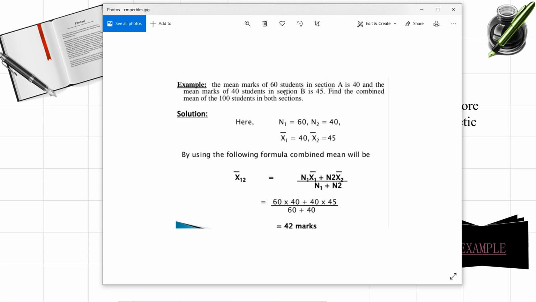Sometimes they may also ask for the mean, but here the data is given related to the combined mean, so we are supposed to find the combined mean. The formula for this is n1 x1 bar plus n2 x2 bar by n1 plus n2, because only two data sets are given here. And this is how to find the combined arithmetic mean.